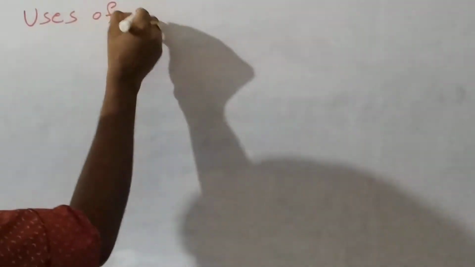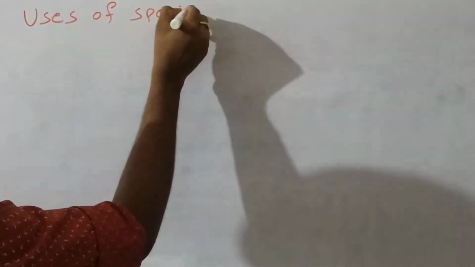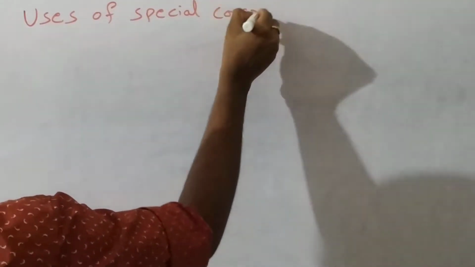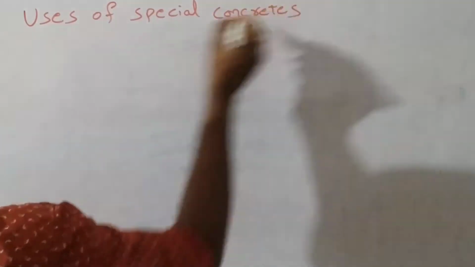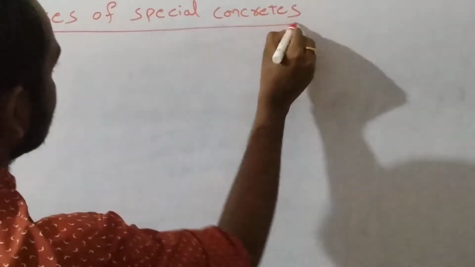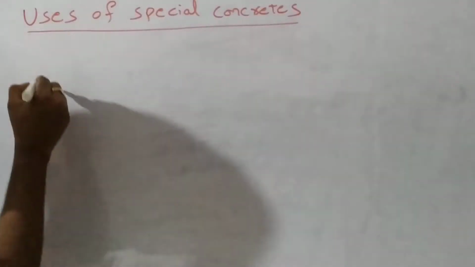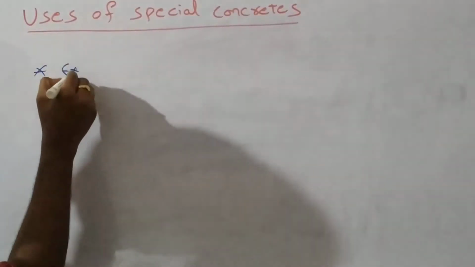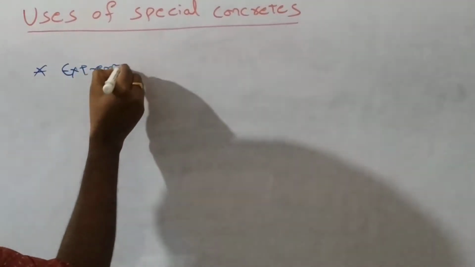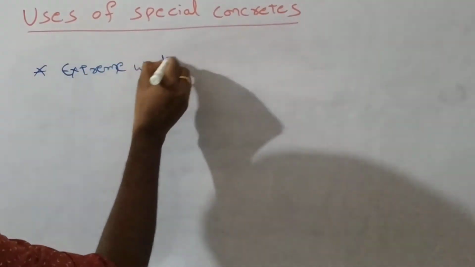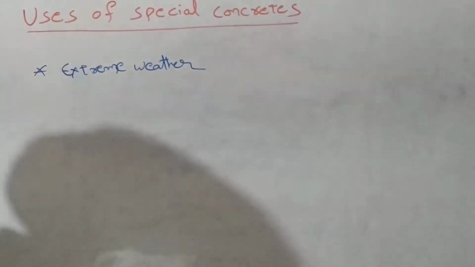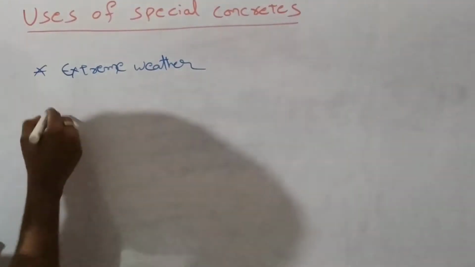Uses of special concretes. Coming to the uses, special concrete can be used in extreme weather, and it can be used in large structures.